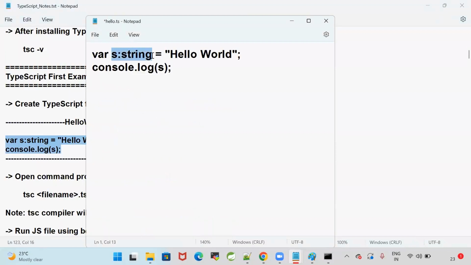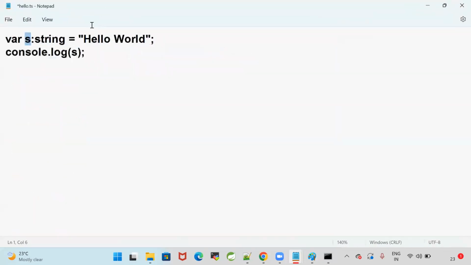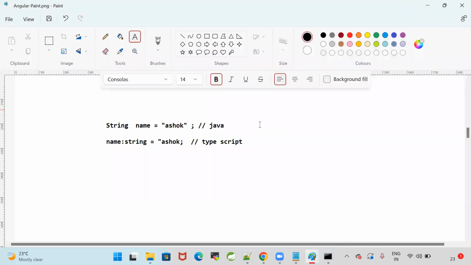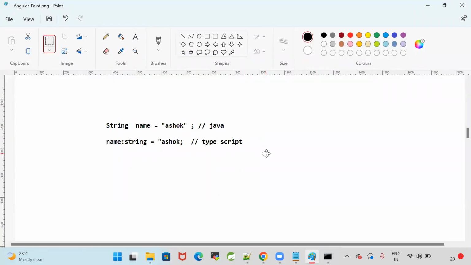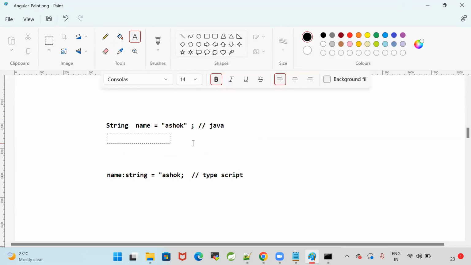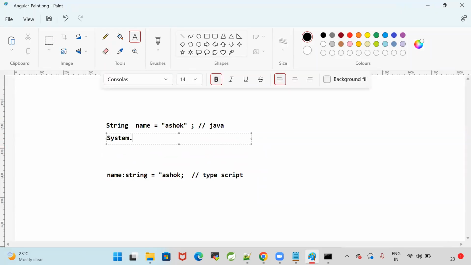s colon string is equal to hello world. s is a variable, string is a data type. console.log prints the value of the variable. In Java, how do we do that? String name is equal to Ashok, and we write system.out.println of name.